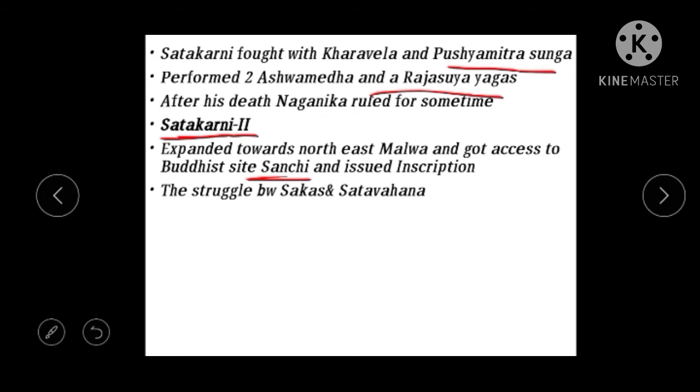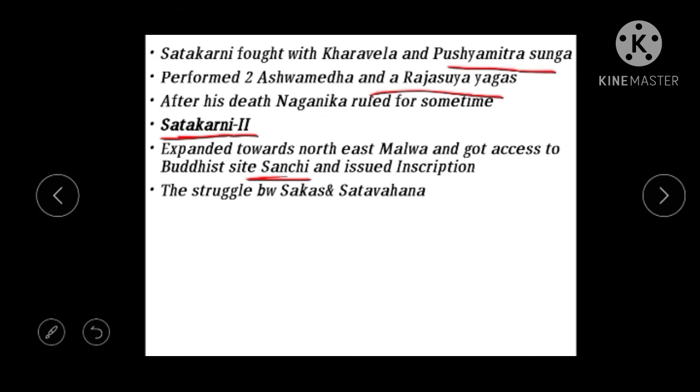So Shatakarni the second is credited with the building of a decorated gateway at the Sanchi Stupa, that is around the original one. During this period, we see one of the important sculptors, Vasishthiputra Ananda, who was patronized by Shatakarni the second. He was a sculptor, and he is the one who issued the inscriptions at Sanchi Stupa.